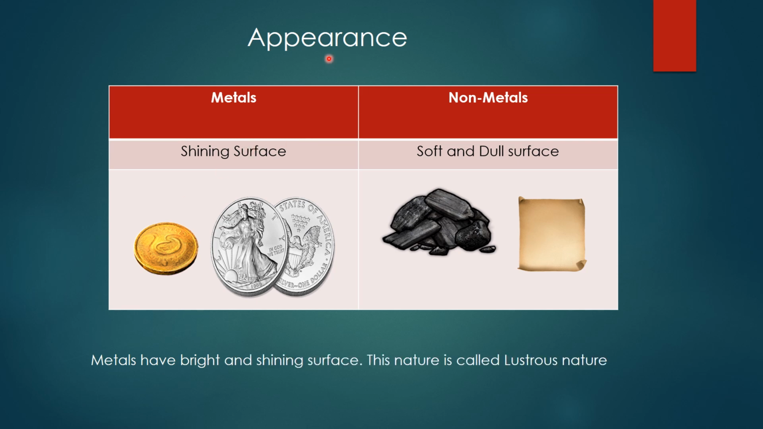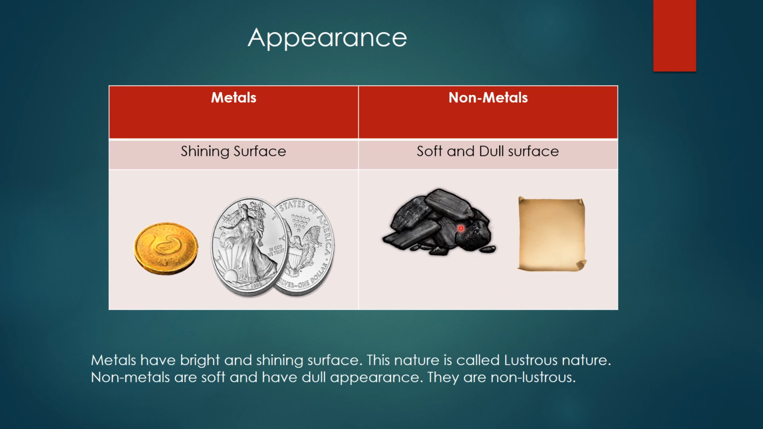Let us learn the first property of the metals, appearance. Metals will have a bright shining surface. Observe this one: gold coin, silver coin, and copper, magnesium, zinc. They all have shining surfaces. This nature is called lustrous nature. So simply we can say that metals have a shining and bright surface. What do we call it? Lustrous nature.